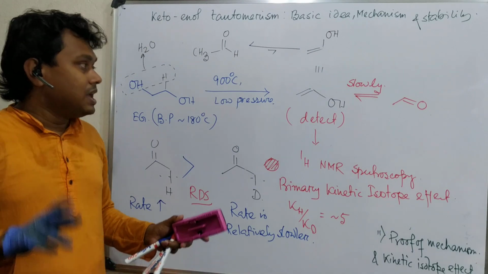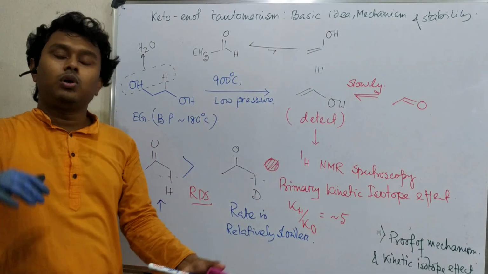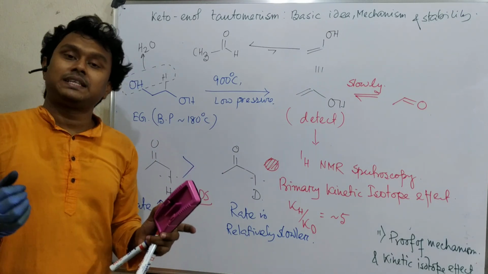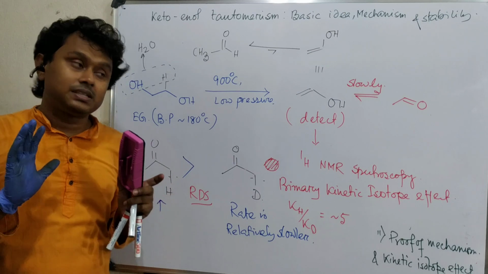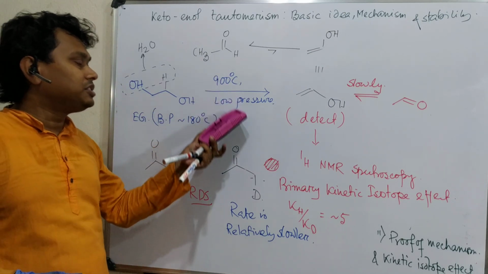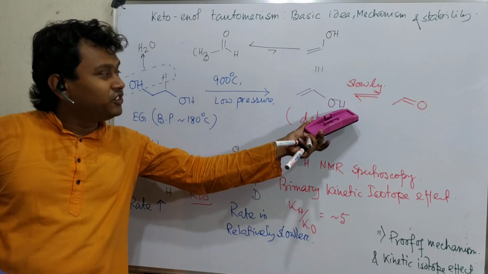Point number 3: if keto or enol is prepared separately and preserved in the absence of any acid or base, they are stable. Proof of the concept: if you take ethylene glycol and dehydrate it at low temperature, it will result in vinyl alcohol.